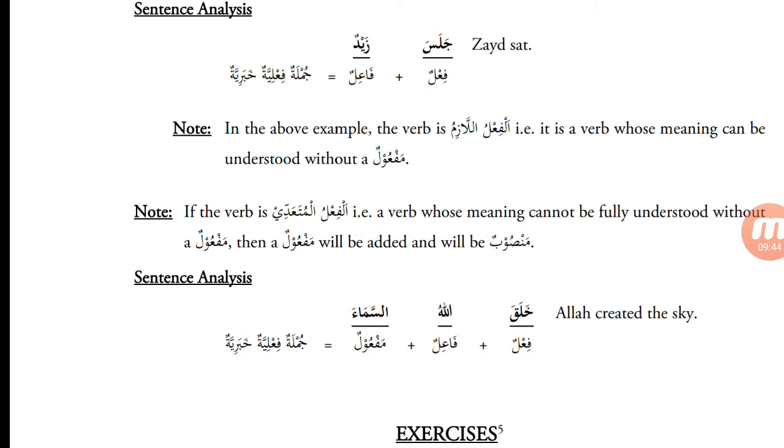And the fa'il we learned is marfu'. So let's have a look at Zayd. Is it marfu'? Zaydun. Yes, it is marfu'. The sign of rafa'a is appearing on the final letter of Zayd, dal, which is the dhamma. Jalasa Zaydun. Zaid sat. So this is a jumla fi'liya khabariyah.